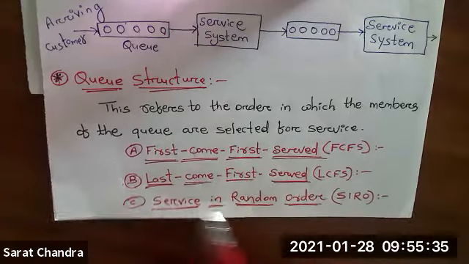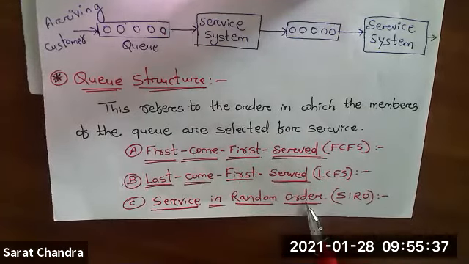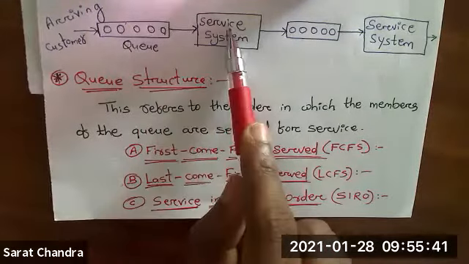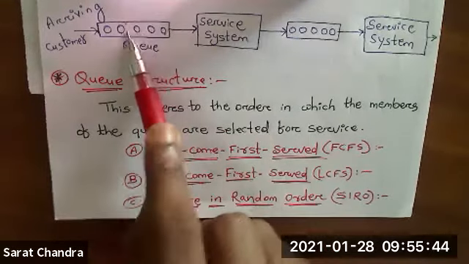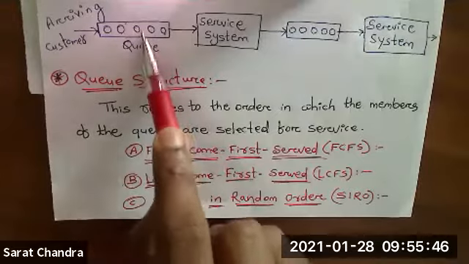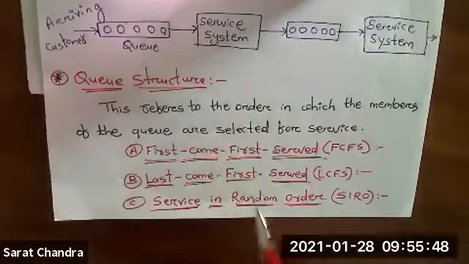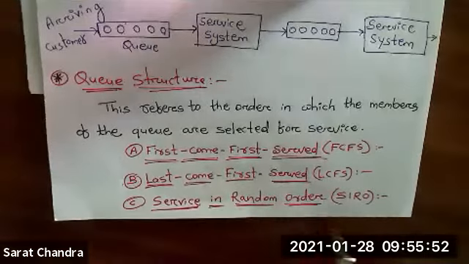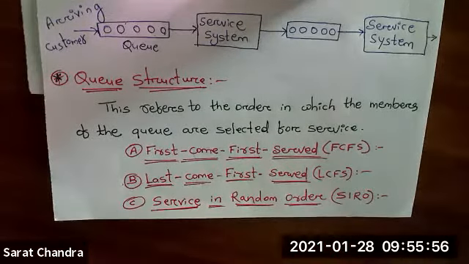SIRO. Service in random order. Means randomly any of them can get the service. Either the second, third person or the fourth person or the second person. Randomly anybody will get the service first. Okay, so that is service in random order. So these are 3 types of queue structure.